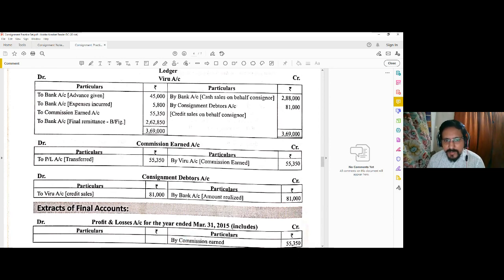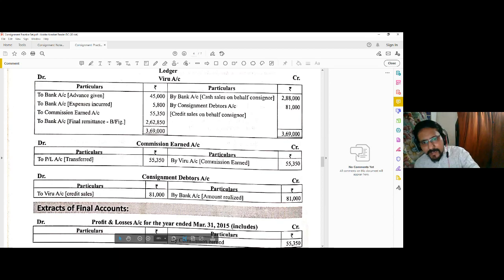However, if there is a commission earned, it is accordingly posted by commission account 55,350, and this commission is transferred to your P&L account, because commission is an indirect income. But if you had this bad debt on the consignment debtor's credit side, by bad debt would have been 1,000, and that bad debt account you could have prepared here. On the debit side of the bad debt account, you could write consignment debtor 1,000.